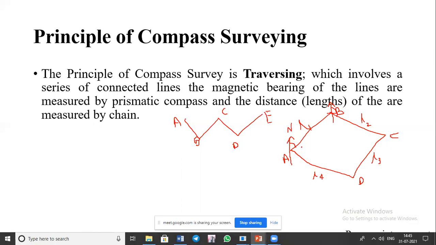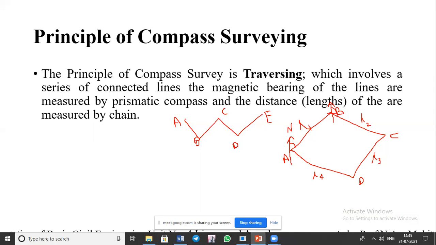If you are interested in drawing this sketch to scale, in that case only we require the distances or lengths, but we are interested only in measuring the bearings of the line. So that is the principle of compass surveying, that is traversing, which involves a series of connected lines in which the magnetic bearings of the lines are measured by the prismatic compass, or there is another compass also, which is the surveyor's compass.